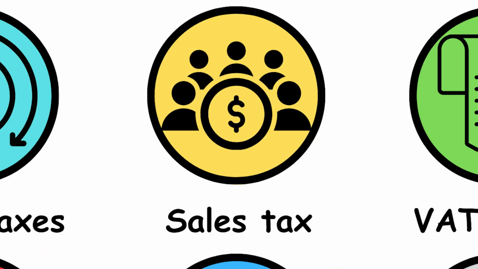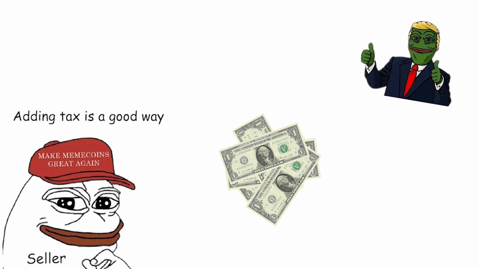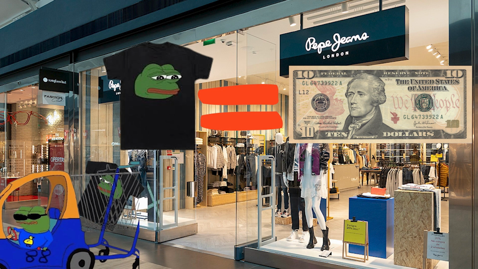Sales tax. Sales tax is a consumption tax added to goods you buy, collected by the seller, and sent to the government. Rates vary by location. Example, a shirt costing $10 with a 5% sales tax would total $10.50.